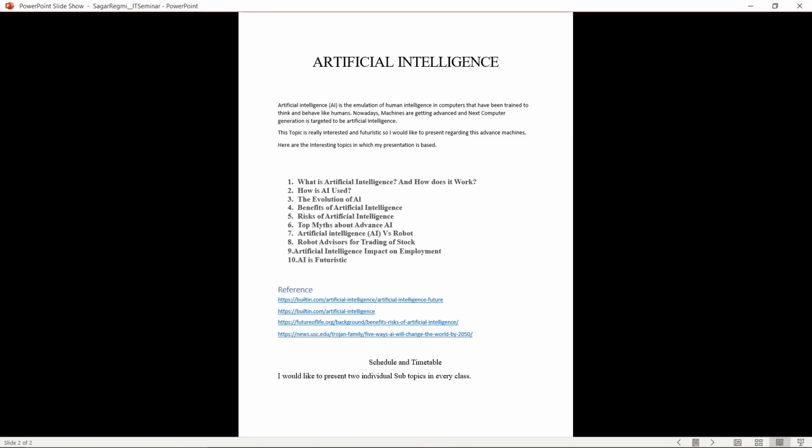And we're going to compare artificial intelligence versus robot, and we're going to talk about how artificial intelligence helps in trading of stocks, how it's going to impact employment, and what is the future of AI. And here are the references I have mentioned.